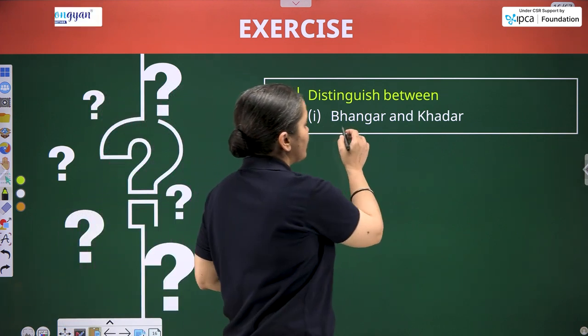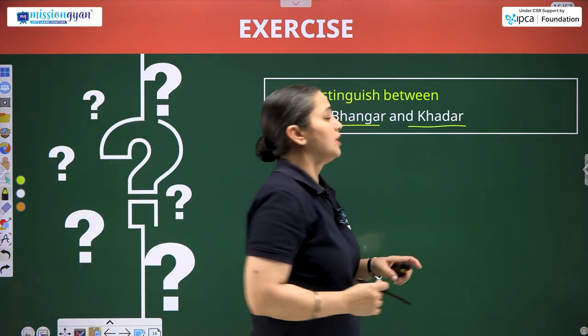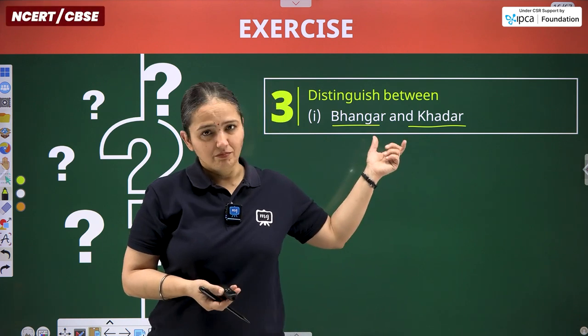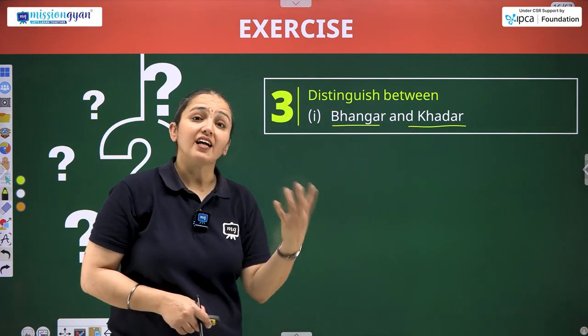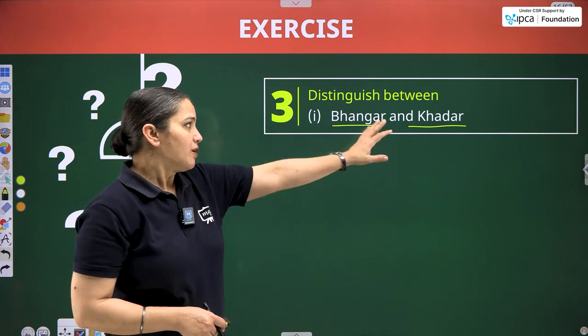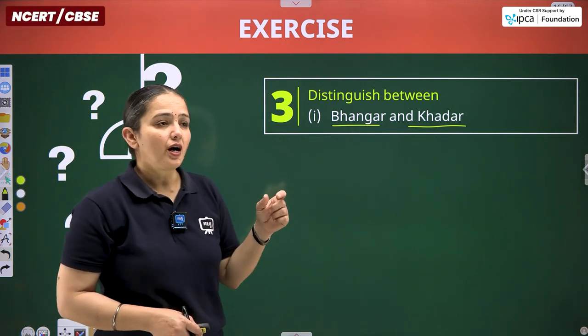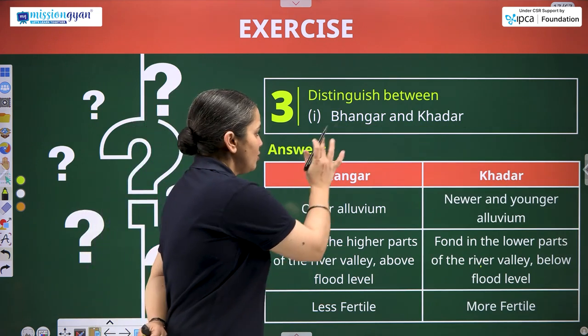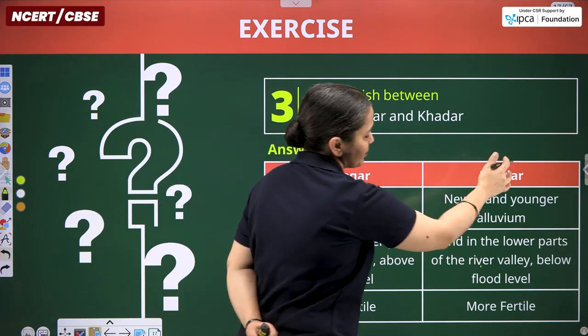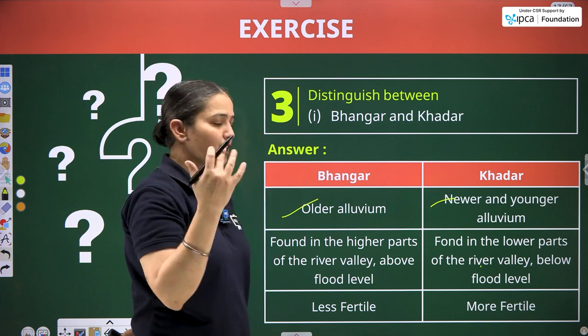First question is asking about the difference between Bhangar and Khadar. Overview: both are types of alluvial soil comprising alluviums. But what exactly is the difference between both of them, as both of them share a common feature? They are varieties of alluvial soil itself. Here is the answer. Bhangar is the older alluvium, Khadar is the newer and younger alluvium.